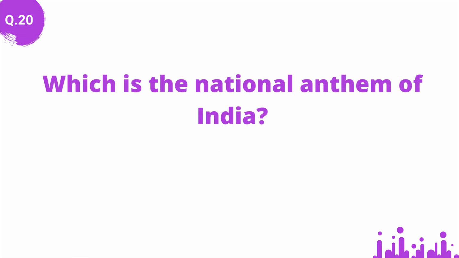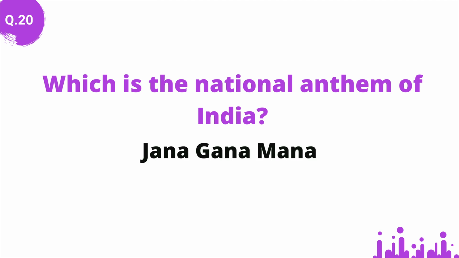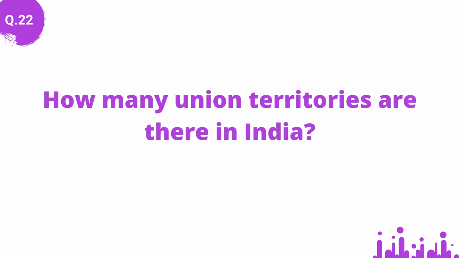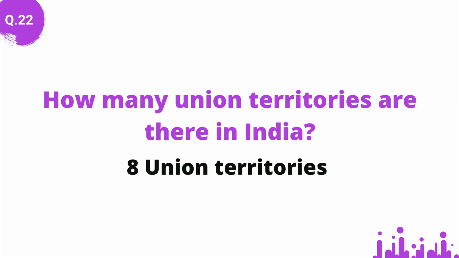Which is the national anthem of India? Answer: Jana Gana Mana. How many lines are in the Ashoka Pillar? Answer: 4 lines. How many union territories are there in India? Answer: 8 union territories.